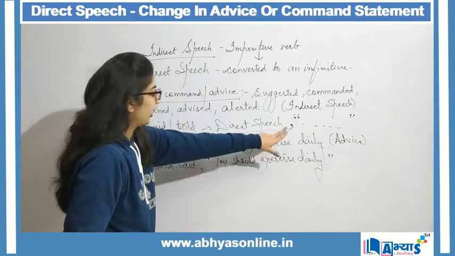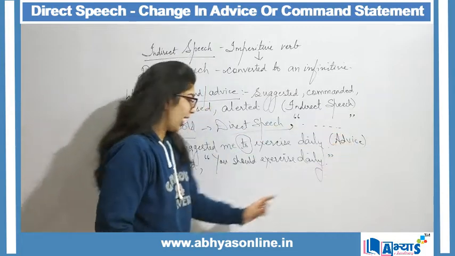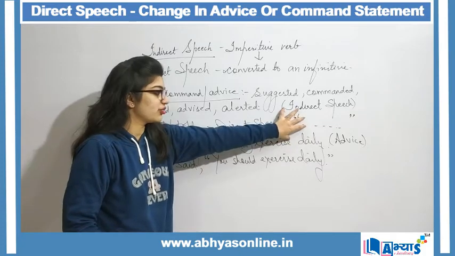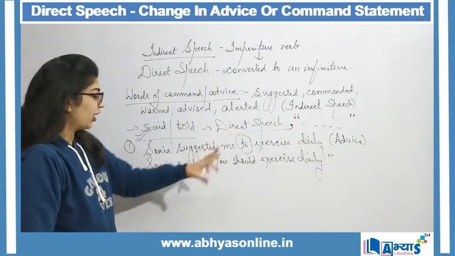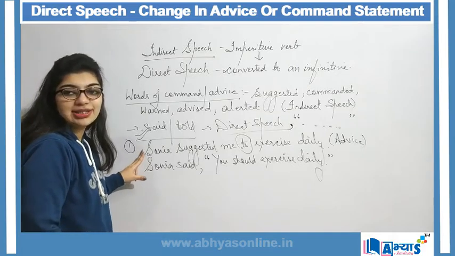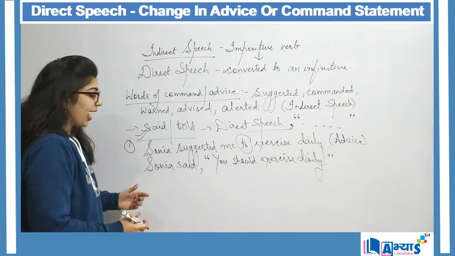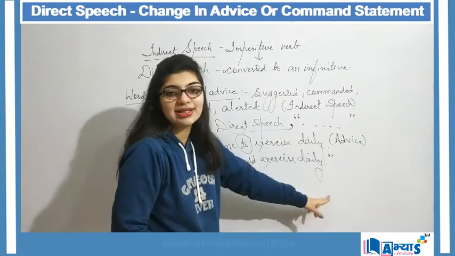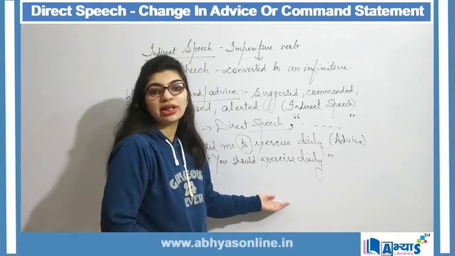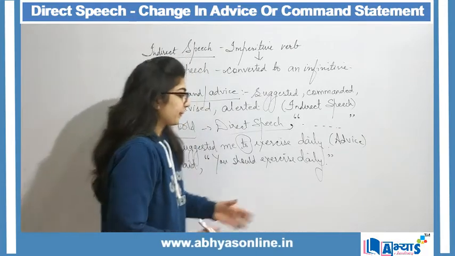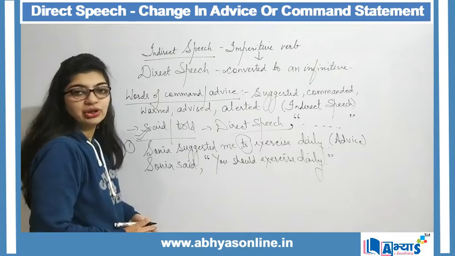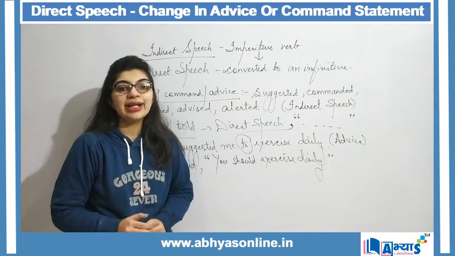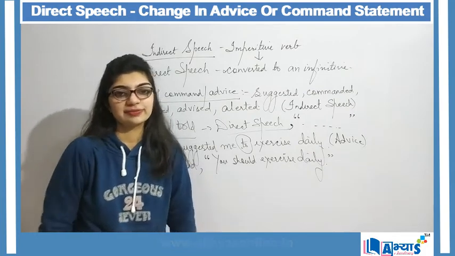Now, my direct speech is in this form. I can see, yes, it is in the form that the rule suggests. So I have converted my indirect sentence to a direct sentence, and even this sentence has a suggestion because the statement says you should exercise daily, which contains advice. So this was the first example of conversion of indirect speech to direct speech which has a command or an advice.